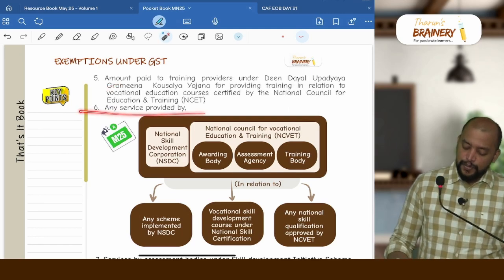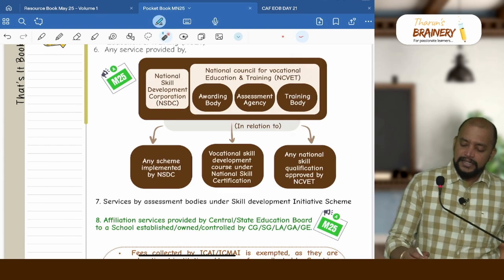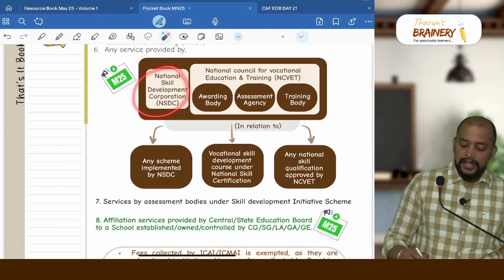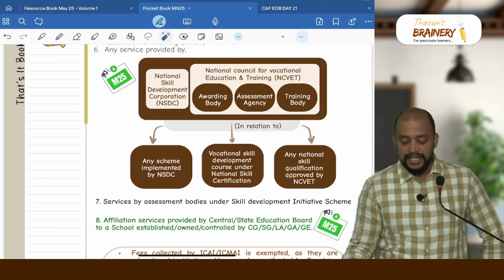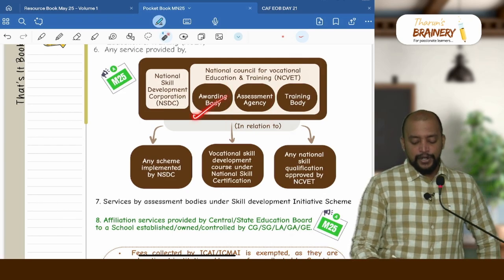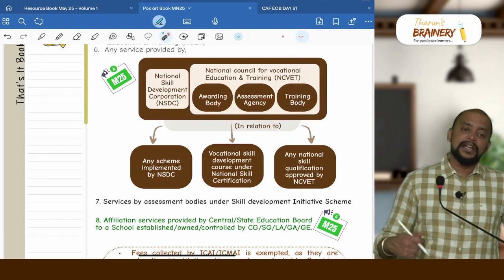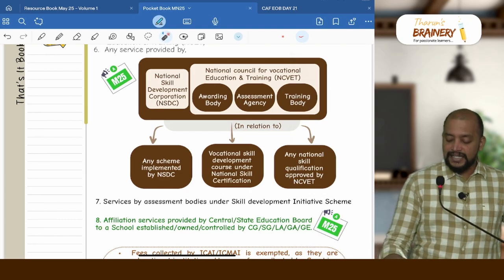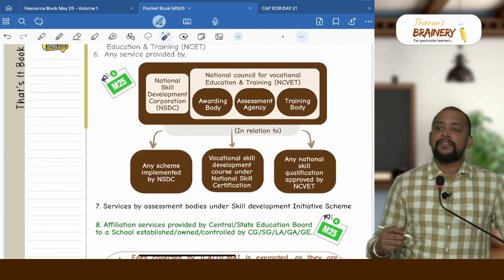Then any service provided by the National Skill Development Corporation, whatever course, should be notified by the National Council for Vocational Education and Training, NCVET, and below this there will be 3 bodies. Who are they? Awarding body, assessment agency, or training body. The awarding body will just give the certificate, whereas the assessment agency will conduct the test, whereas the training body will provide the coaching.